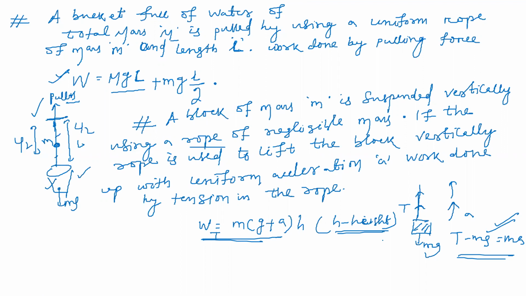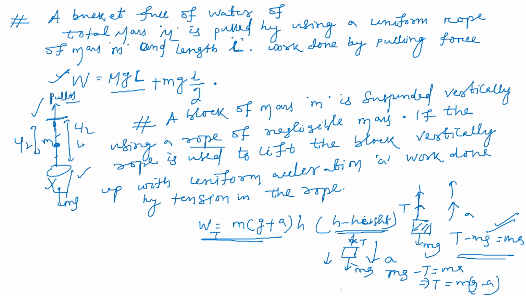Students, if the same block is lowered with acceleration a, there is the tension, but the block is coming downward. Tension is in the upward direction and displacement is in the downward direction, so the work done will be negative. But here tension is equal to how much? mg minus T is equal to ma, so T is equal to mg minus ma. Yes or no? m into (g minus a) is the tension.